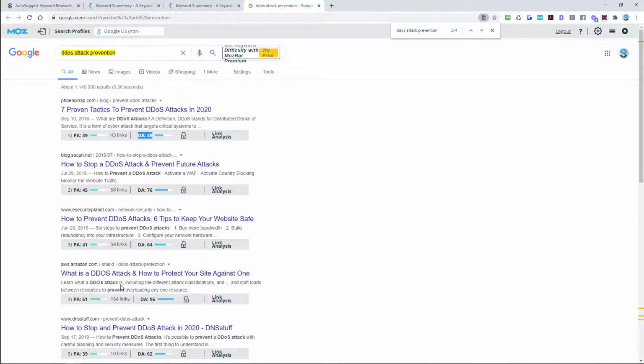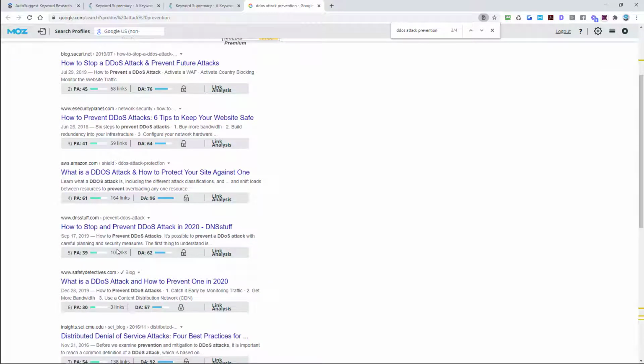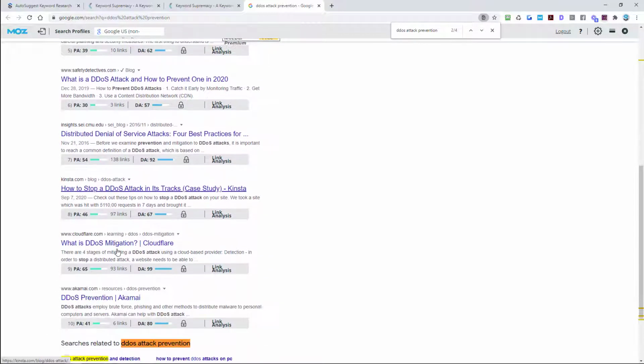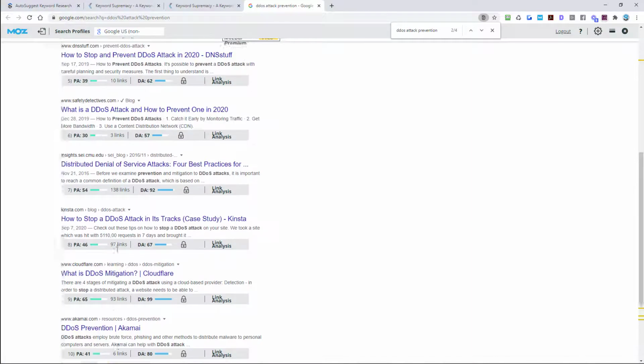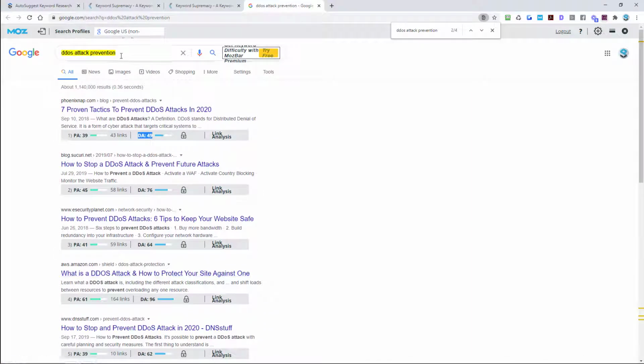So it's definitely possible to build a site for DDoS attack prevention, optimize it correctly, build some links to it, and compete with these sites, because really nobody's optimized. They're similar, but they're not specifically optimized for this particular keyword.